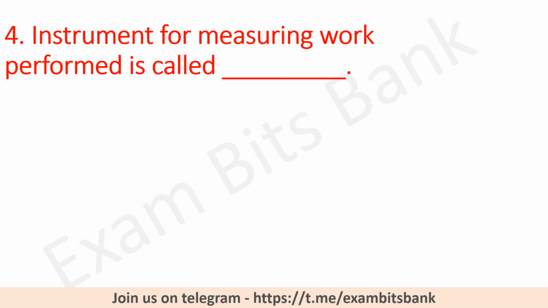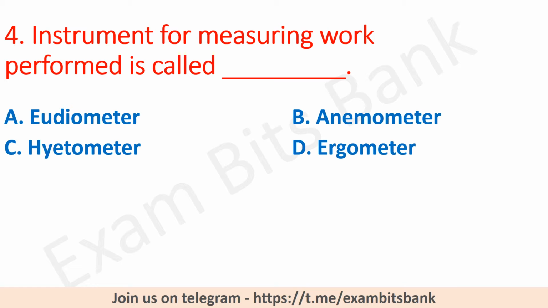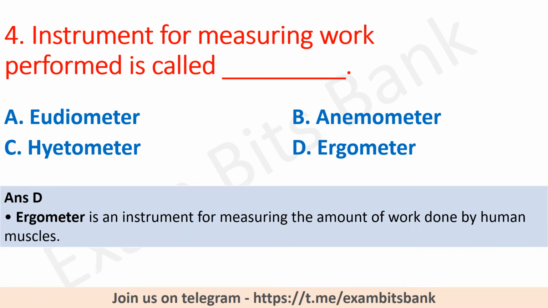Instrument for measuring work performed is called, the options are eudiometer, anemometer, heightometer or ergometer. The correct answer is option D, ergometer. Ergometer is an instrument for measuring the amount of work done by human muscles. Moving on to next question.